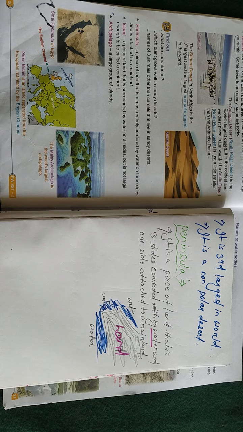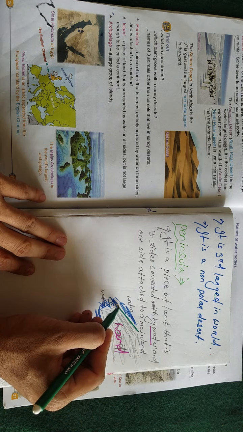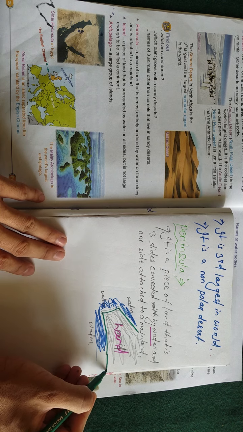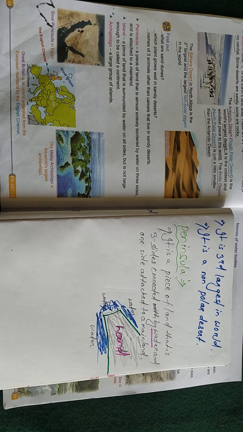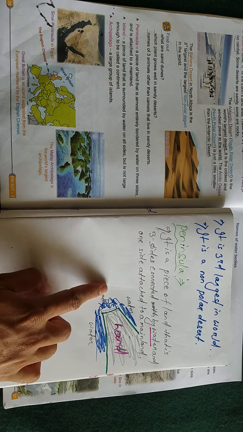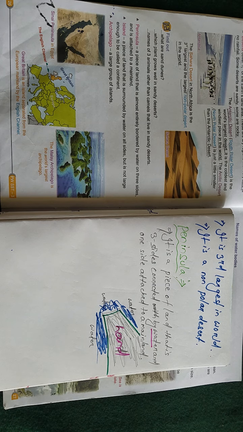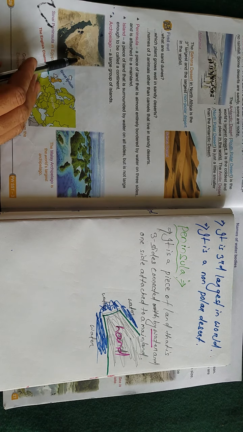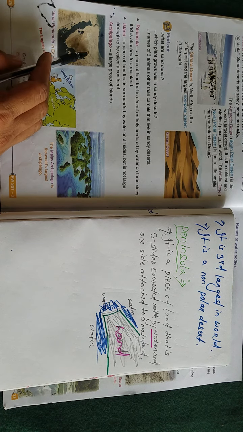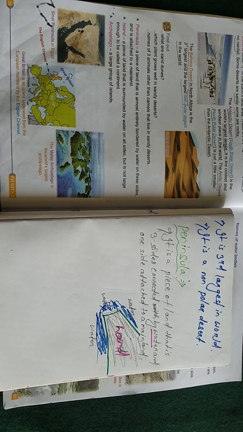So that is called peninsula. Peninsula means, students, only three sides are connected with water. Only one side is connected to the mainland. So that is called peninsula. See, these sides are connected with water, like this. This side and this side are water, only one side is connected to the mainland. So if you observe this type of land, its name is peninsula.